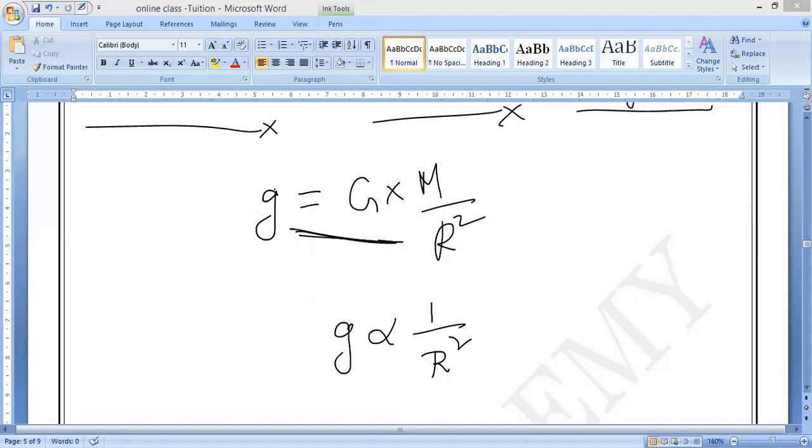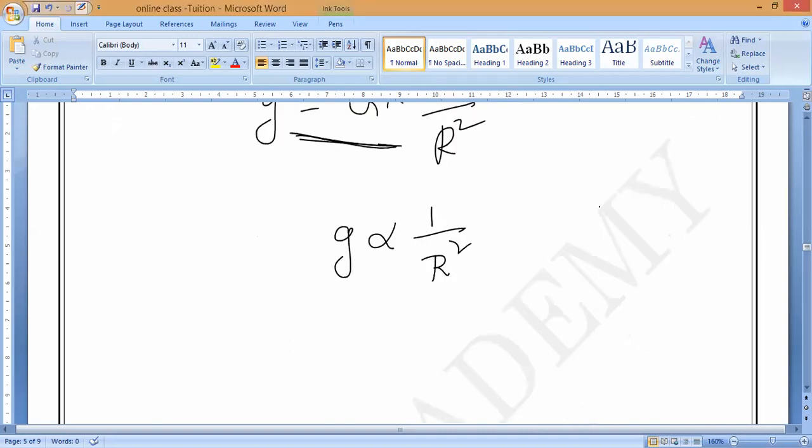If you go up from the surface of the earth, what is happening to the value? Decreases or increases? Suppose I am moving away from the earth. Let me imagine this is Darun only, and Darun is moving away from the surface of the earth. So will the G value decrease or increase? Sir, decreases. Why? Because R is increasing.